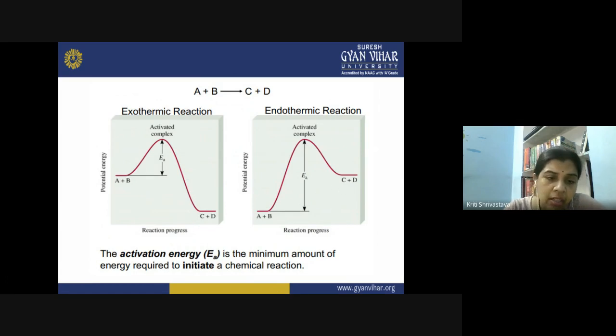So here the activation energy EA is the minimum amount of energy required to initiate a chemical reaction. Once you provide the activation energy, only then can the chemical reaction be initiated. Otherwise, it is not possible for a chemical reaction to occur.